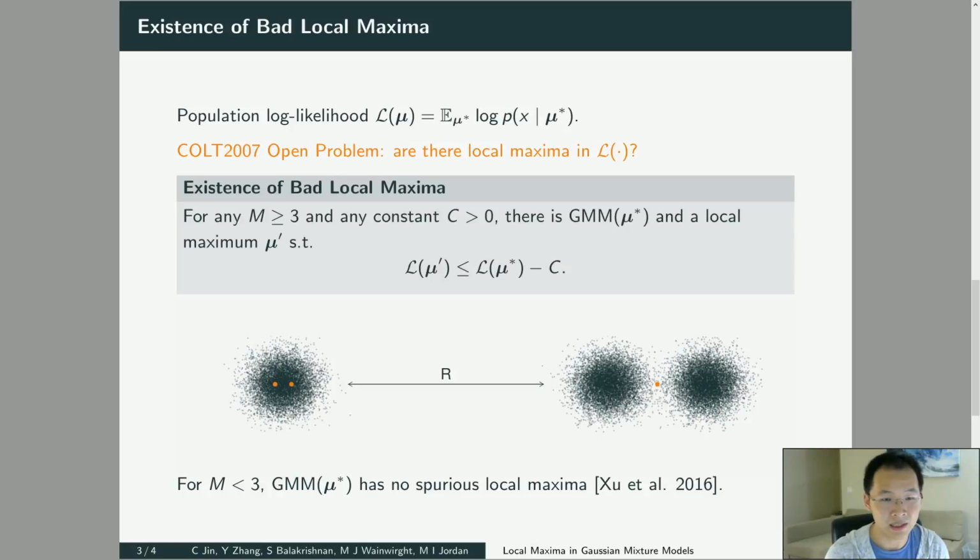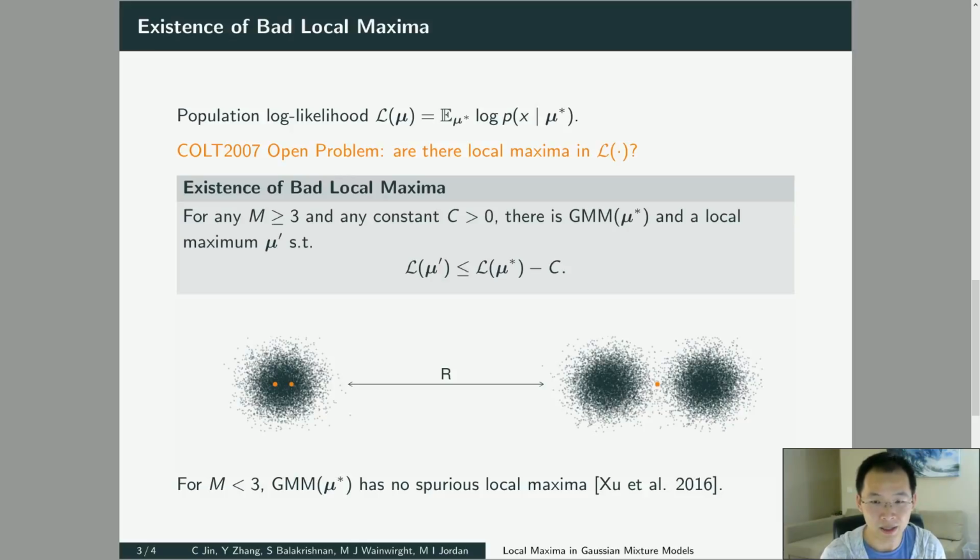We're saying as long as the number of mixtures m is greater than or equal to 3, there is always a bad local maximum. Furthermore, the log likelihood of those local maxima can be arbitrarily worse than the log likelihood of the global optimum. Our construction is also simple and not very delicate.